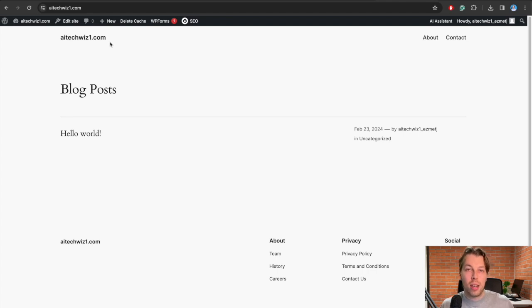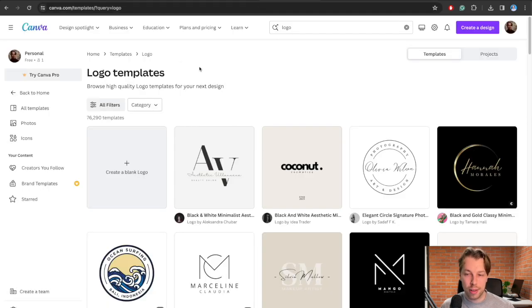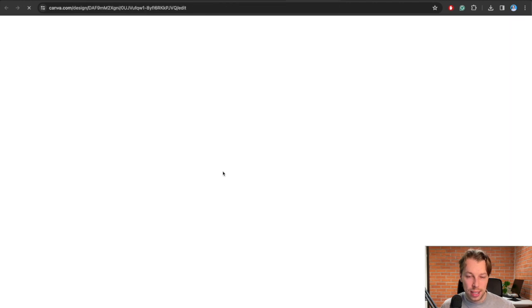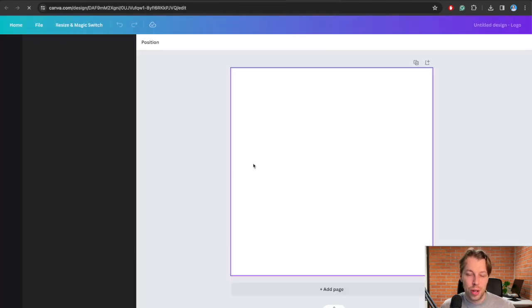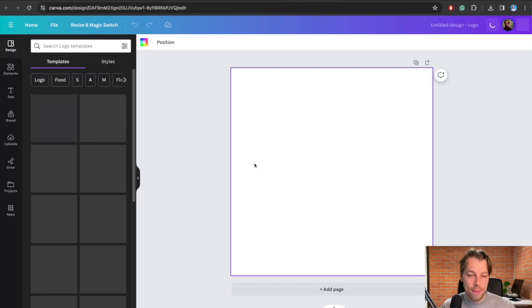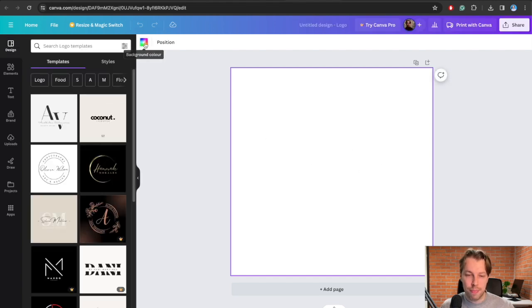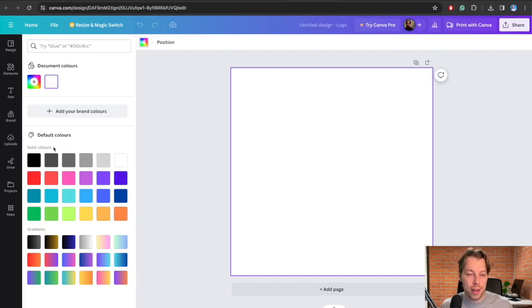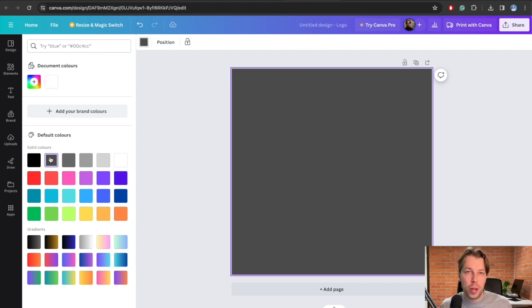Now, if you want to create a logo for your website, it is by no means a mandatory step at this point, but you can do it from Canva. So you can just go to canva.com and create a blank logo. And what I typically do when I create a new website, I'm very lazy when it comes to the design, because at this point, design doesn't really matter. It matters for sure in the future, but it doesn't really make sense to spend more time on this, because at this point, there is nobody visiting your website just yet. So you need to create content and attract people that way.